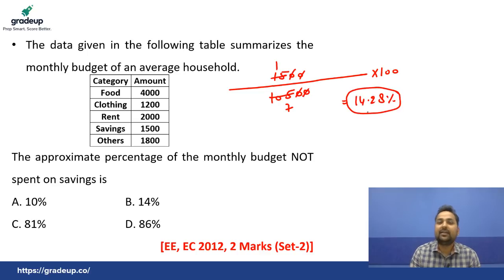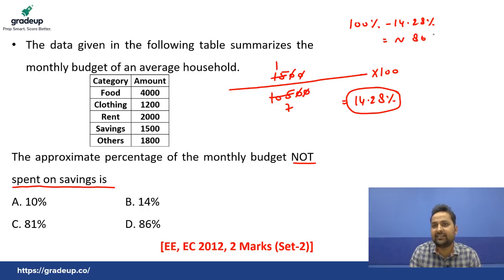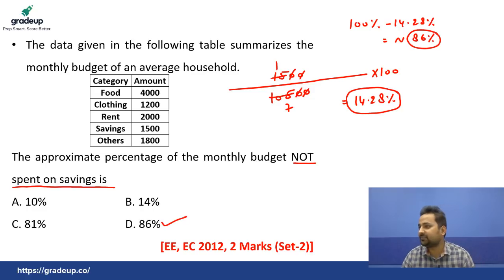Yes or no? But this percentage is spent on savings. Yes or no? This is spent on saving. They are asking not spent on saving. Yes or no? So what you have to do? The remaining part, that is 100% minus 14.28%. So this we can write approximately, that is 86%. Yes or no? So D is the right answer.